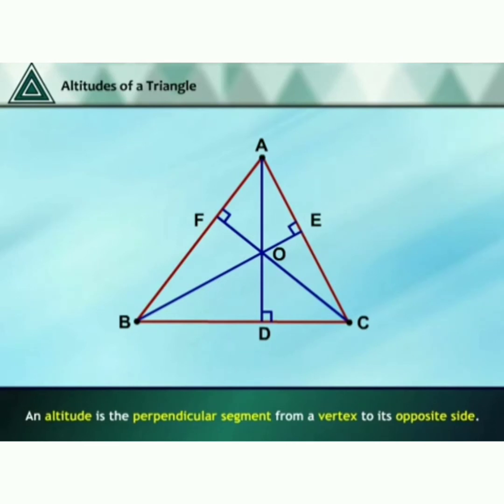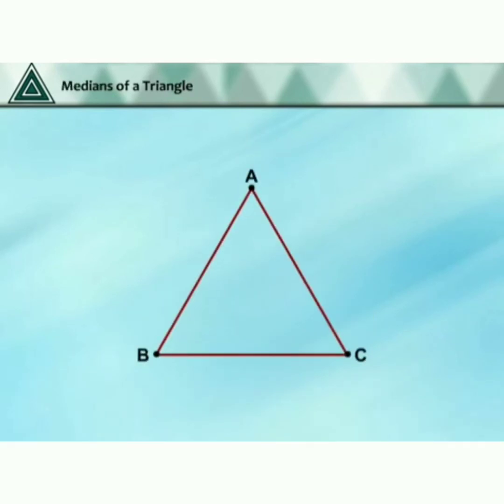Next, let us see the medians of a triangle. Find the midpoints of the sides AB, BC and AC of the triangle.